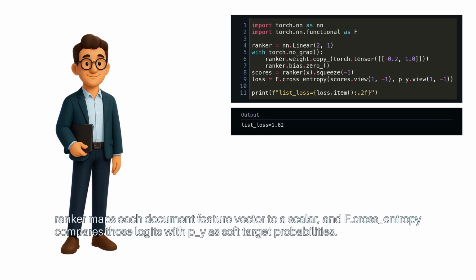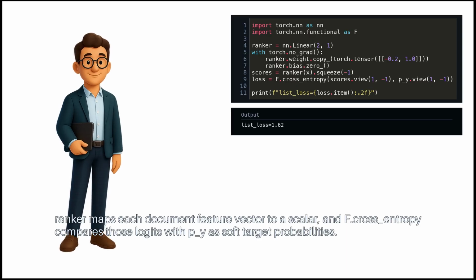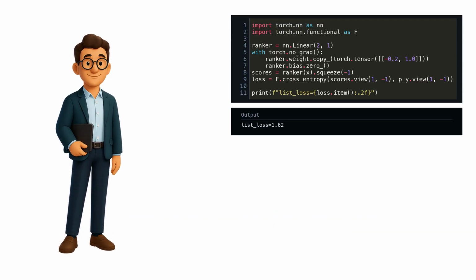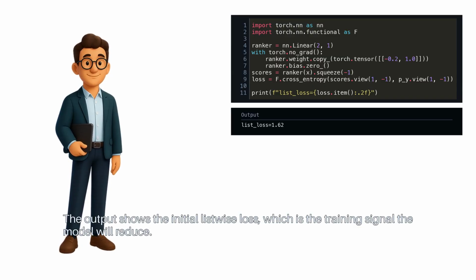The ranker maps each document feature vector to a scalar, and F.cross_entropy compares those logits with py as soft target probabilities. That gives a compact top 1 cross-entropy loss without handwriting log normalization. The output shows the initial listwise loss, which is the training signal the model will reduce.